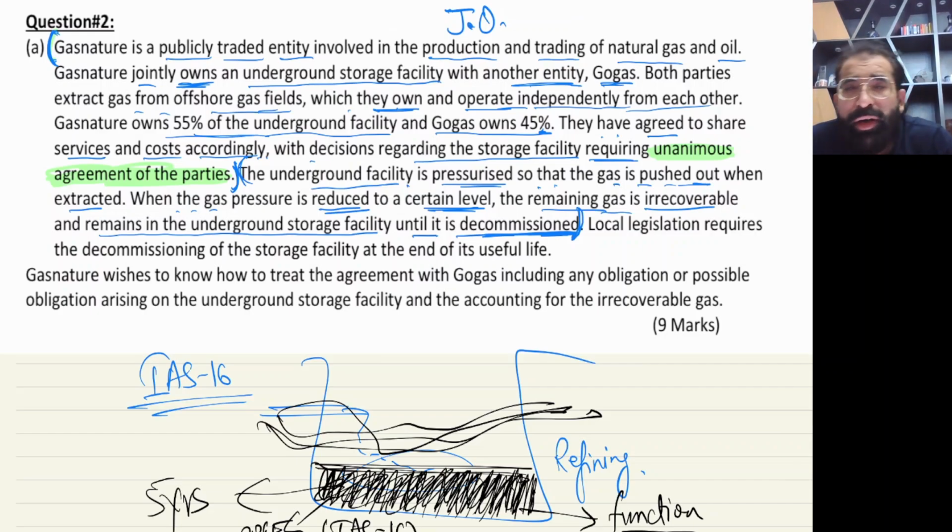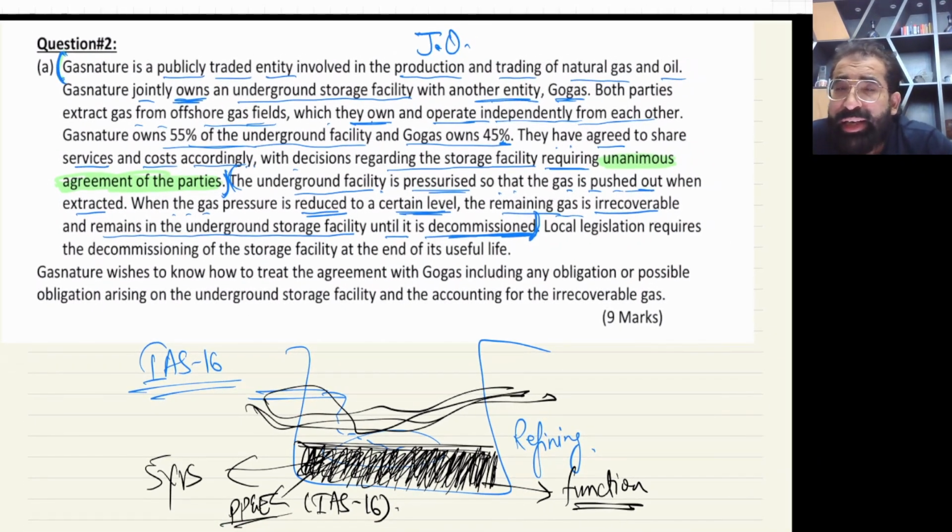Later on, after 5 years, when we are going to close this facility, at that time we'll dispose of this non-current asset, this gas, and any gain or loss on disposal will go in the P&L. This is a very interesting issue. Although gas is inventory for such companies, under IAS 2, this gas we have to keep for the next 5 years. So it is performing a function. Without this gas, this whole process will stop.